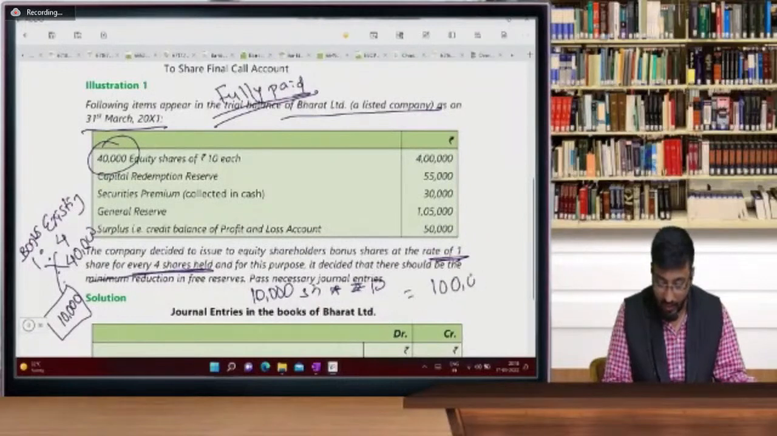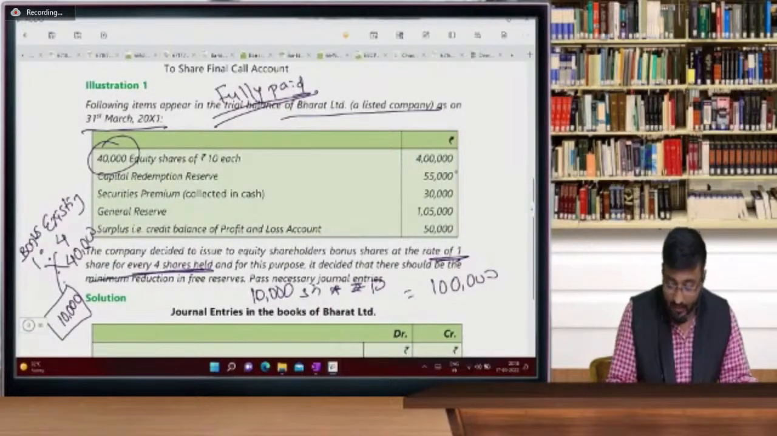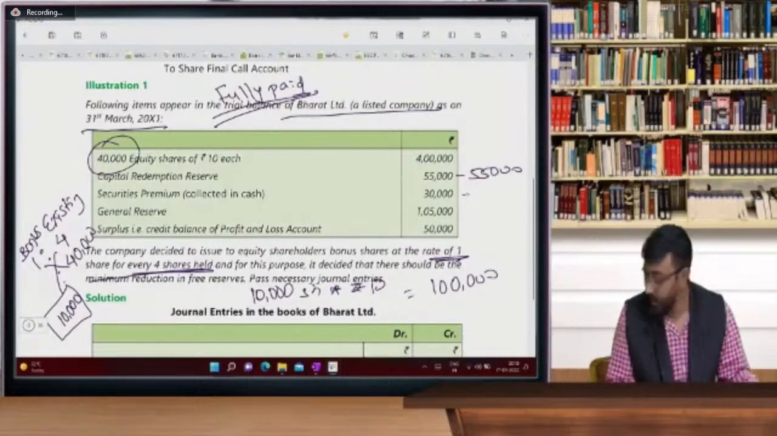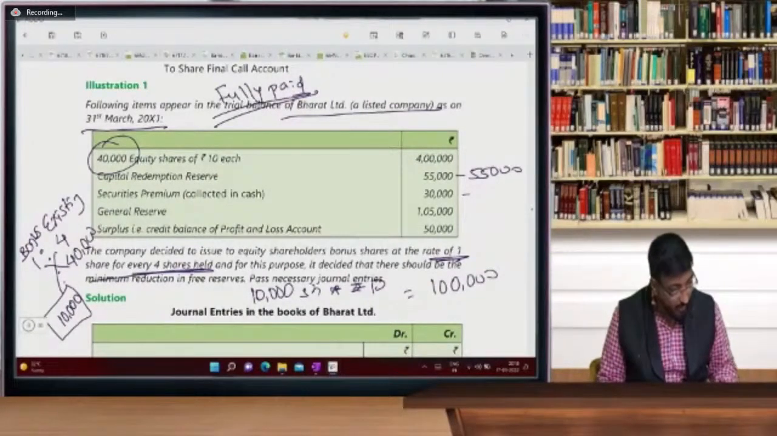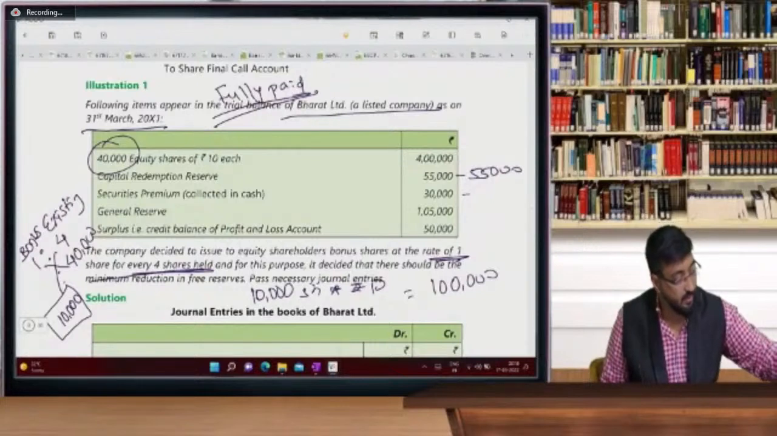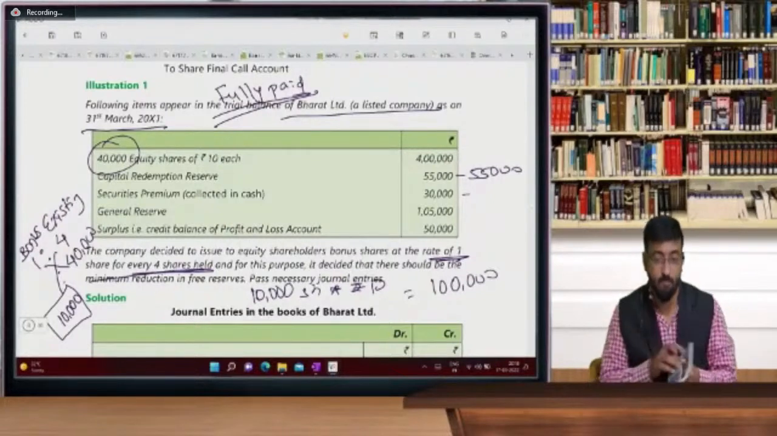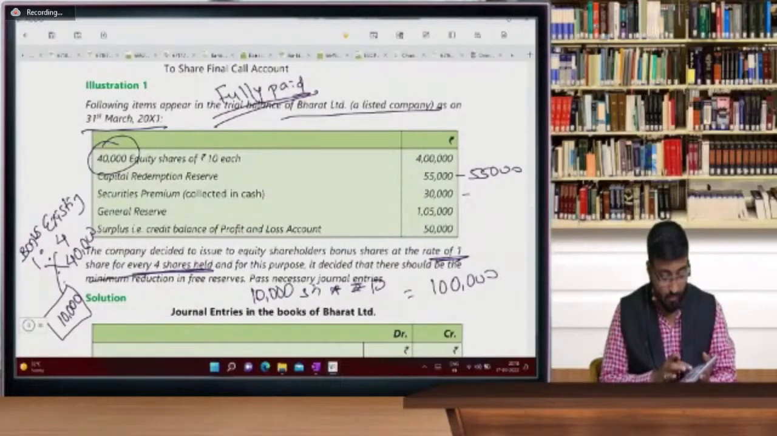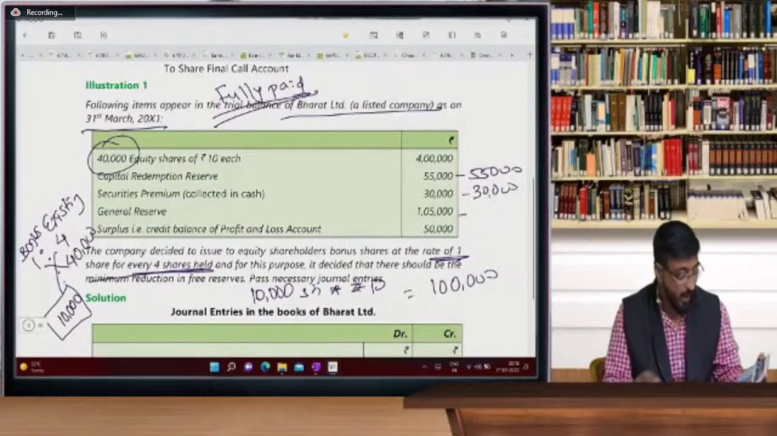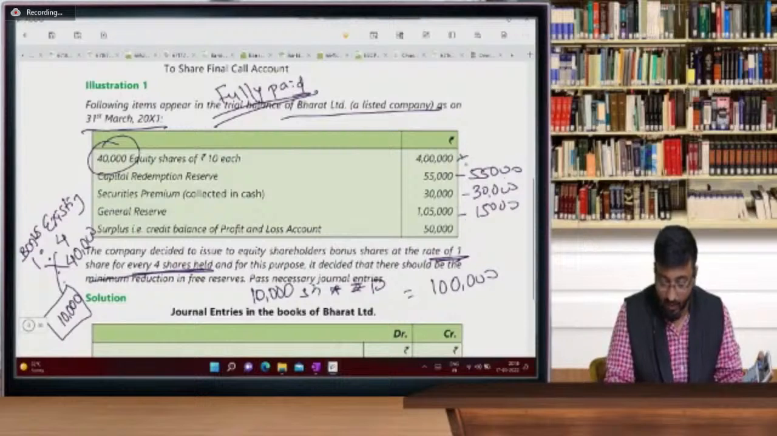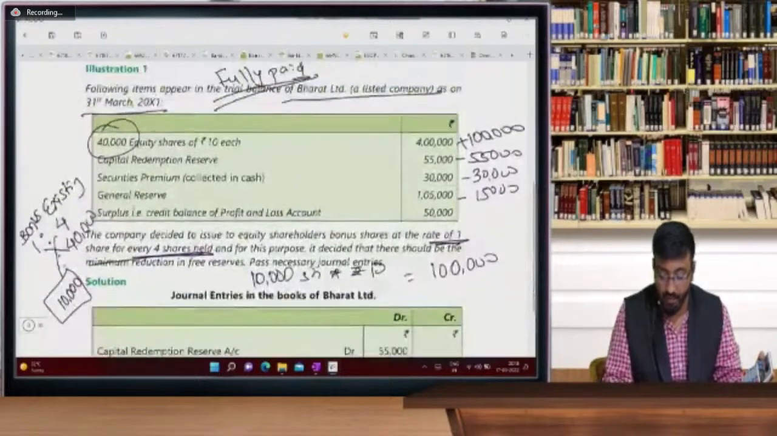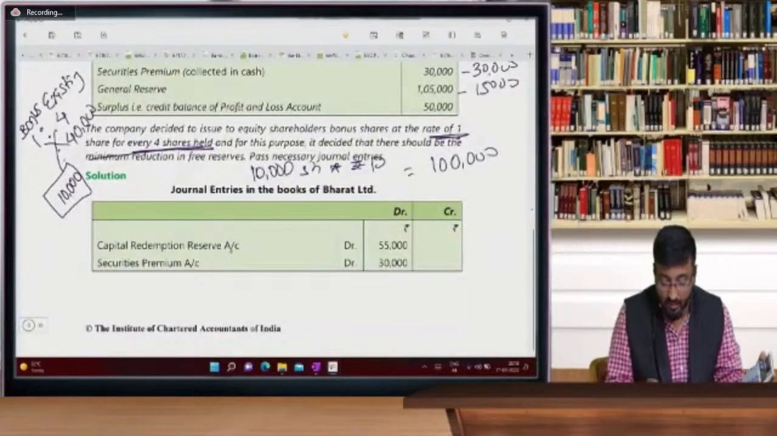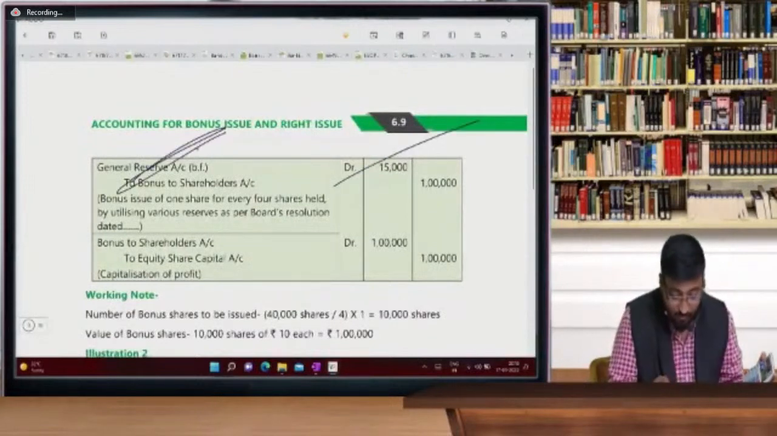So beta, this is 1 lakh rupees. Now take on the calci 55,000. Where is my calci? Yes, I have my calci with me. 1 lakh minus 55,000 minus 30,000, and from general reserve I am using 15,000. So this is 1 lakh, and I will add 1 lakh rupees in equity share capital. So general reserve 15,000. Let's check the answer. CRR 55, security premium 30, and general reserve, yes, 15,000.